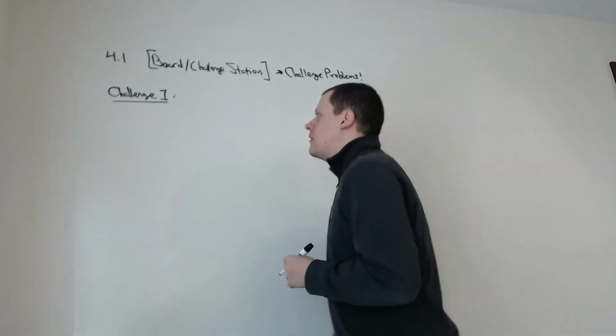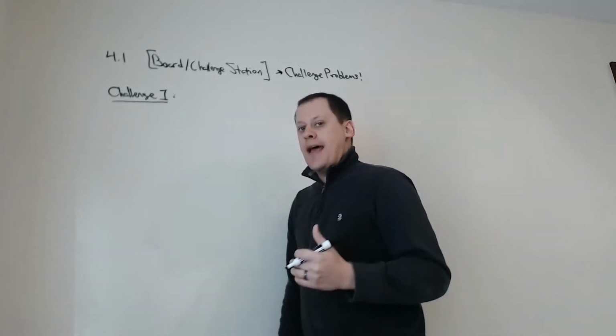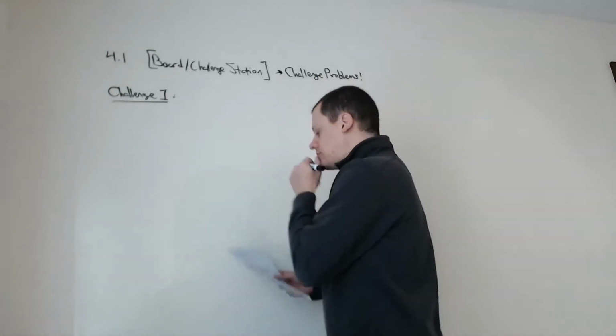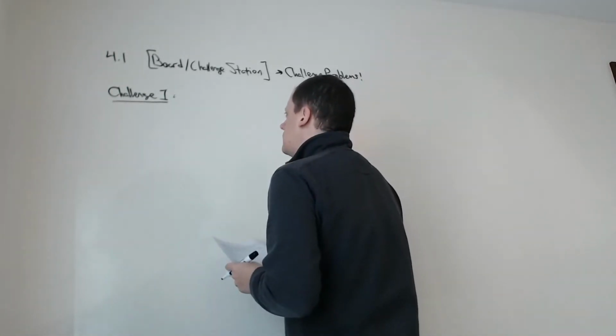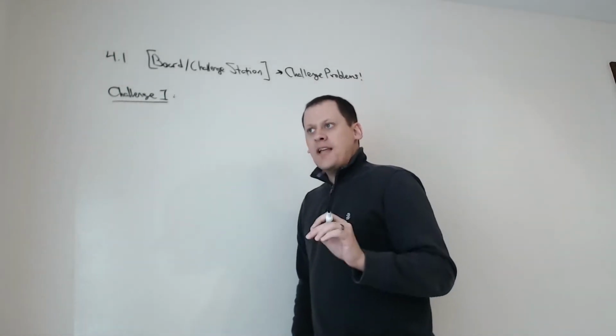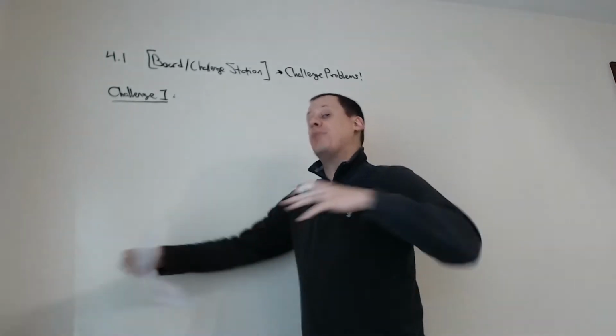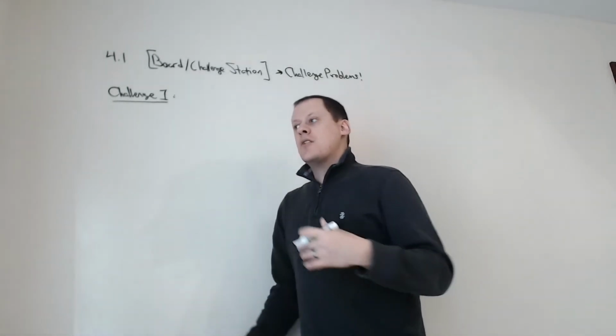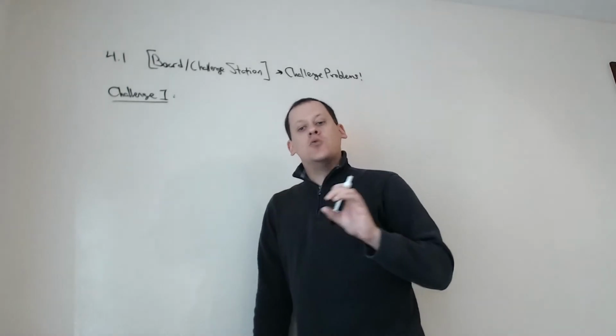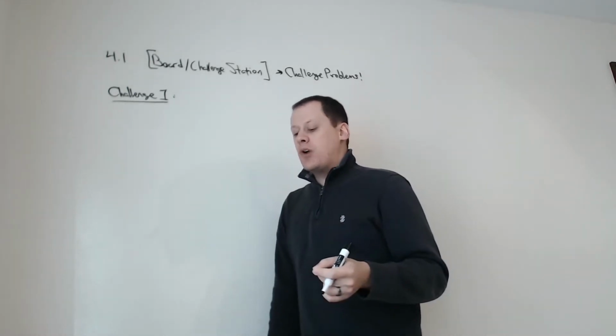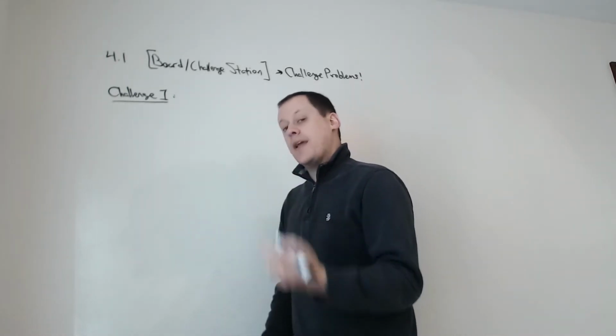Okay, so we want to know the probability that we get heads 10 times in a row. Well, again, problems that ask you what the probability of a bunch of things happening together start with the probability of each individual thing happening. So what's the probability that the first time that we flip the coin we get heads?